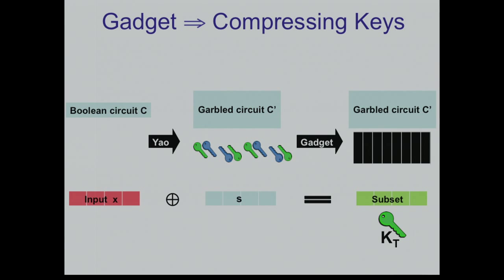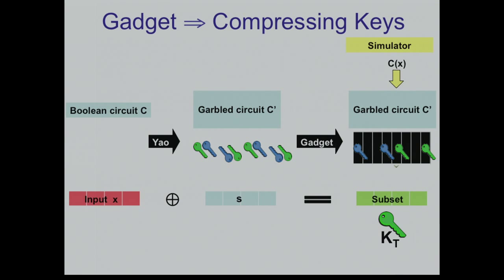And that's it. So that's my encoding. Note that the online part is just n bits plus a single key. How do you decode? The decoder will use this key and this subset to open the cells that correspond to this set. These are exactly the keys that I want him to open, the keys that correspond to X. And now we can do the decoding procedure of the garbled circuit and learn C of X.